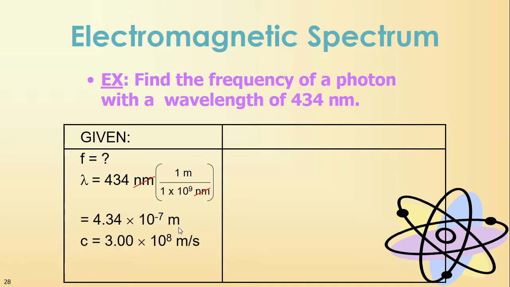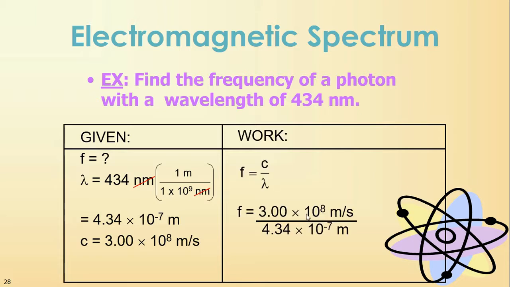Our C is the same. And now that we've got this in meters and we have our C, it's easy to solve for our frequency. We just plug everything in at a time. And we get this number, 3 significant figures. That's it. In the next lesson we will talk about light in terms of particles.